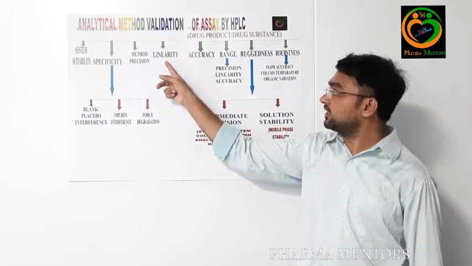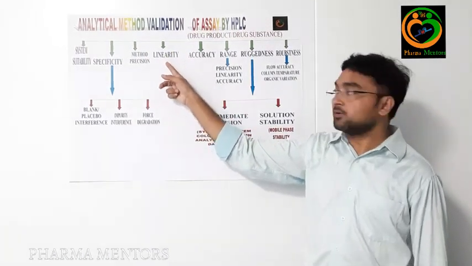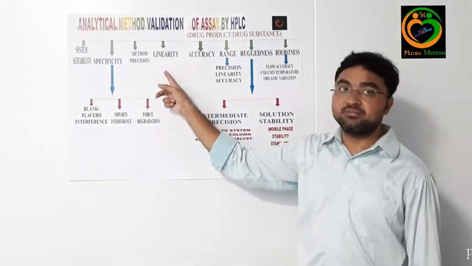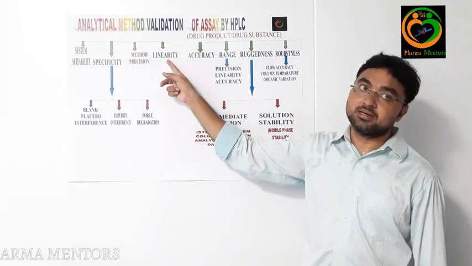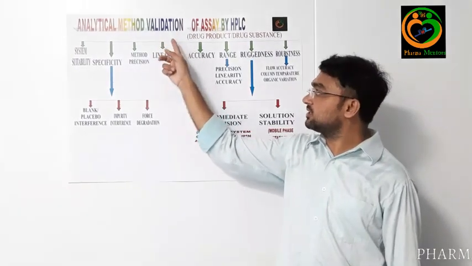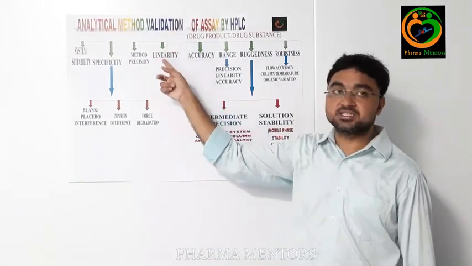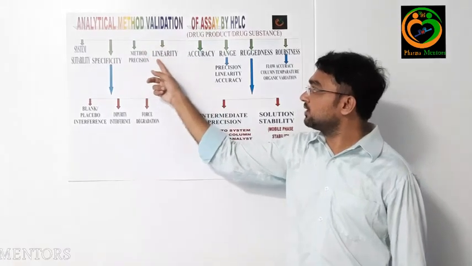And the next topic is linearity. As a part of linearity, cover not less than a minimum of 5 levels of your standard concentration or sample concentration. In the assay method, standard and sample concentrations are similar, so you can take either.